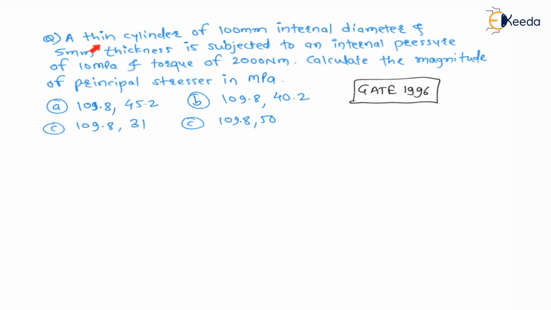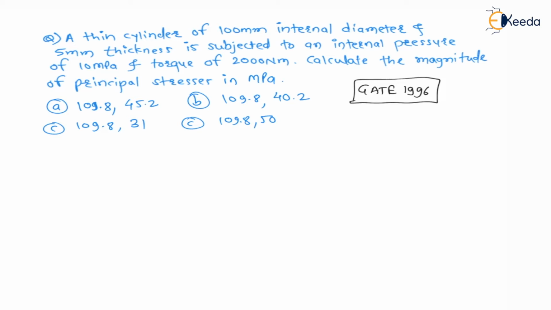Question is, a thin cylinder of 100 mm internal diameter and 5 mm thickness is subjected to an internal pressure of 10 MPa and torque of 200 Newton meter. Calculate the magnitude of principal stresses in MPa.